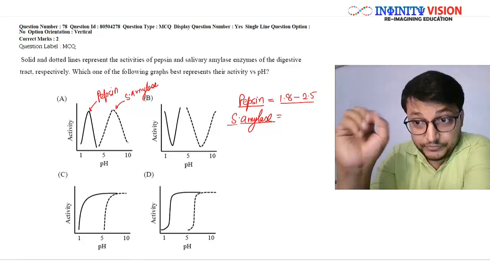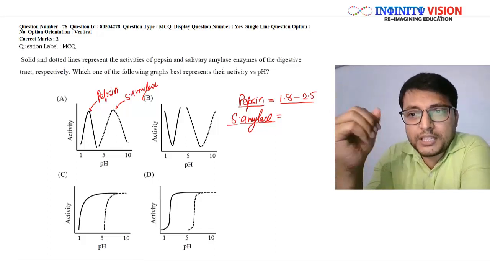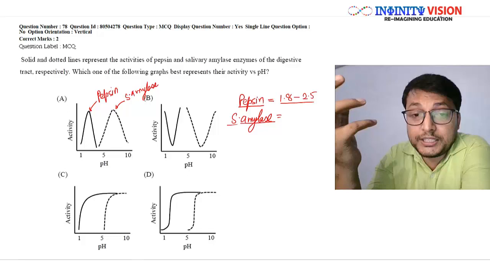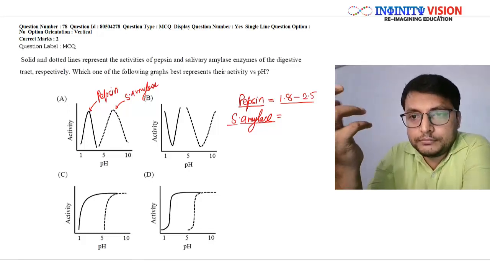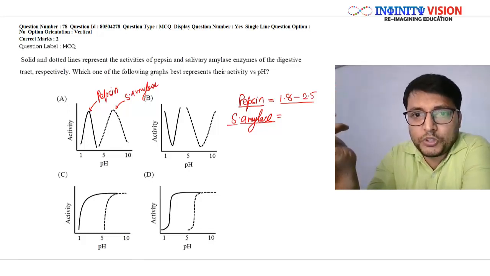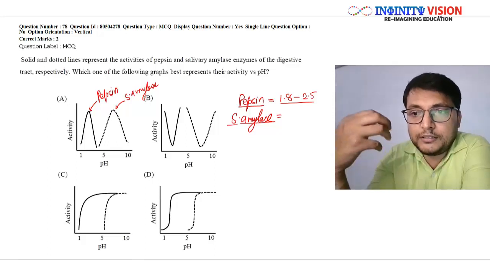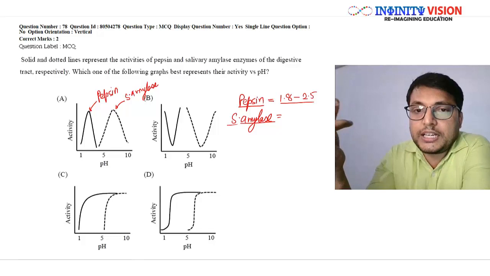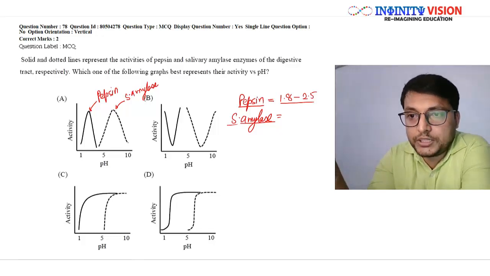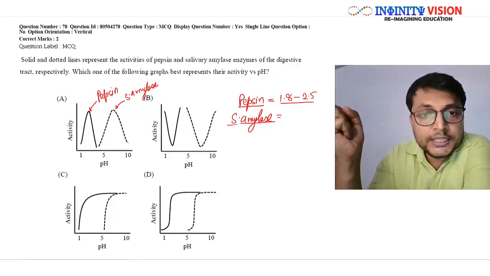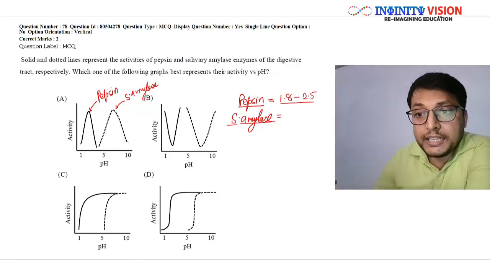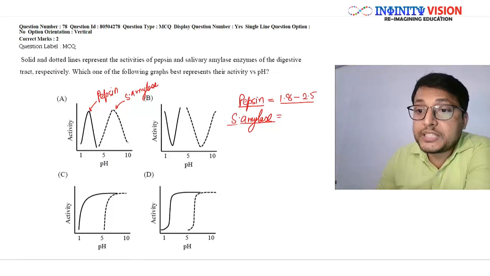Okay, great. If they are degrading the carbohydrate partially, then they will degrade it into oligosaccharides, or maybe disaccharides. But if they are doing complete digestion, then they will digest the carbohydrate into simple sugars like glucose, fructose, galactose, and so on. Okay, see, now salivary amylase is part of saliva, right?